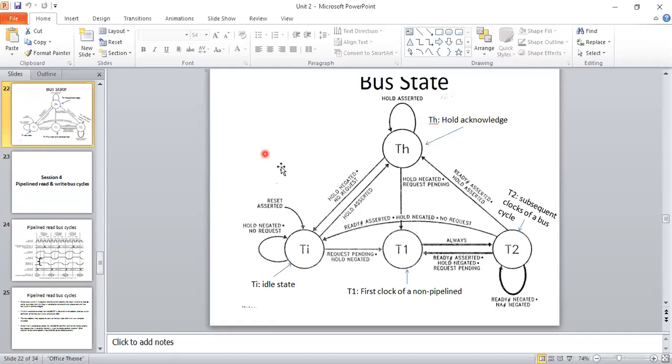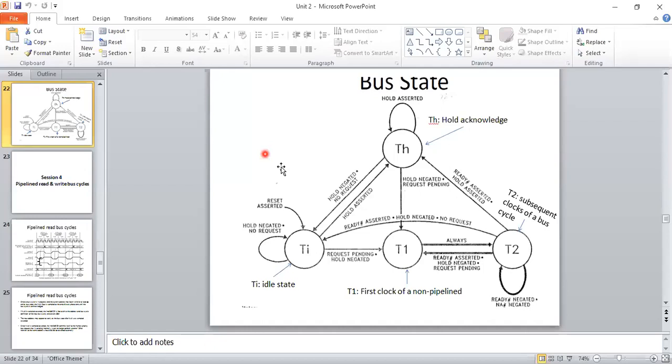This is for non-pipeline: T1 state, then T2 state, TI is the idle state, and TH might be the hold phase or hold state. Okay, it might be because some resources need to be held or it will be under a wait state. From that you can get whether it is allowed to perform the task.